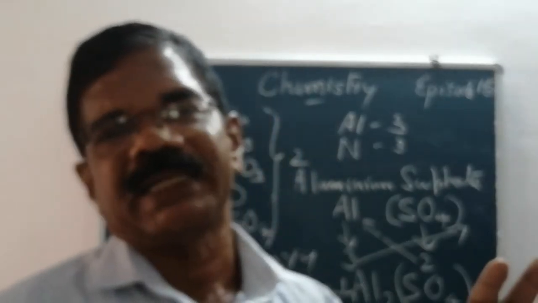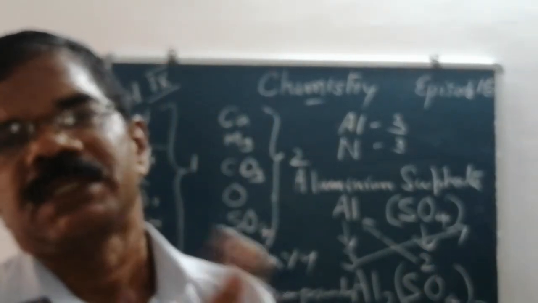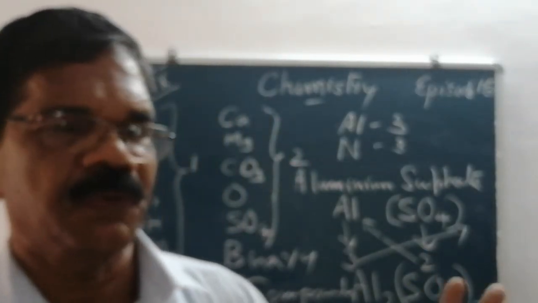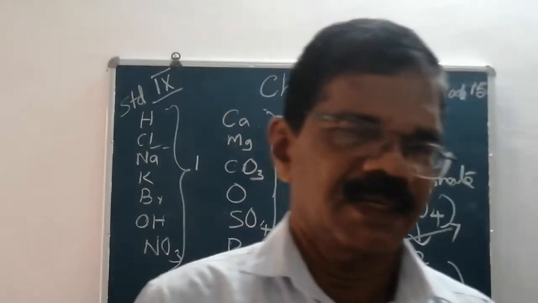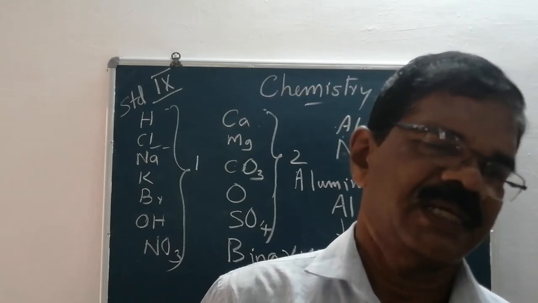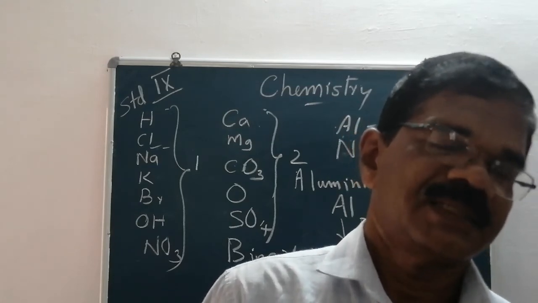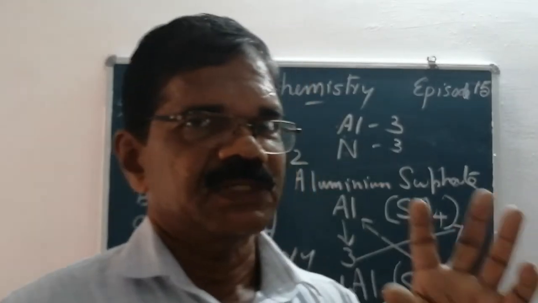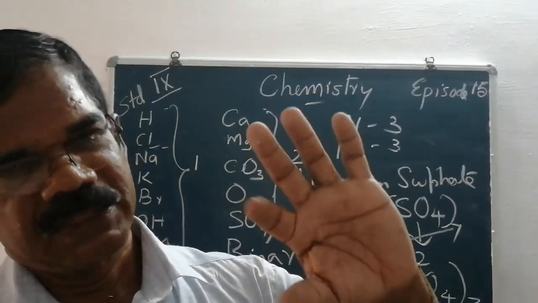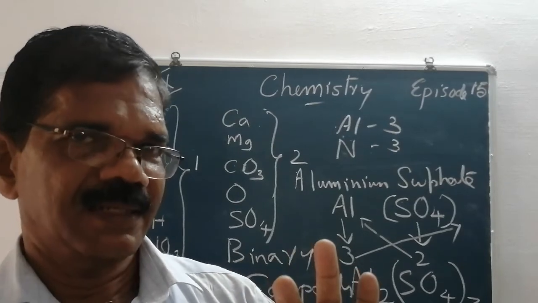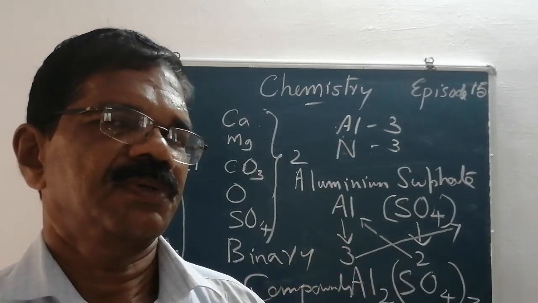NO3 is a group of atoms having a charge, and it's united. It's known as a radical. And NO3, its valence is 1. SO4, sulfate. CO3, carbonate. HCO3, bicarbonate. HSO4, bisulfate. SO3, sulfite. These are given in your textbook.